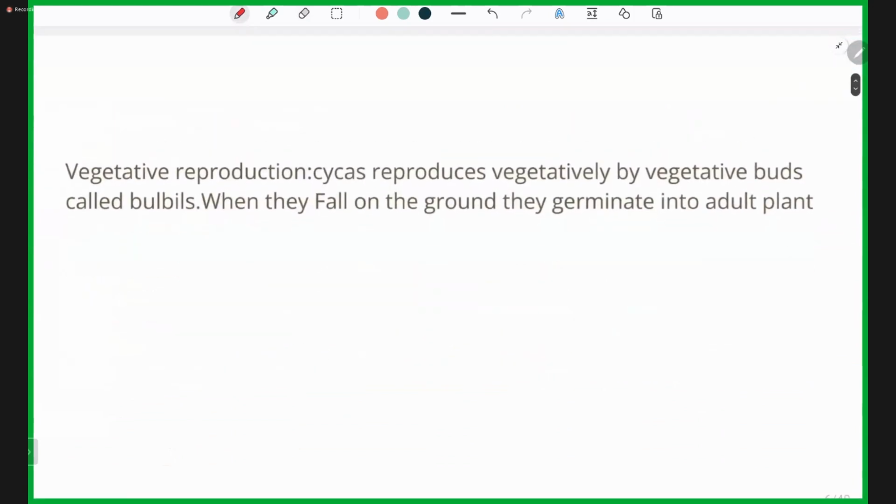Now, when we talk about reproduction, there are three types: vegetative, asexual, and sexual. Vegetative reproduction occurs by vegetative buds, which are called bulbils. When they fall on the ground, they germinate into another plant.